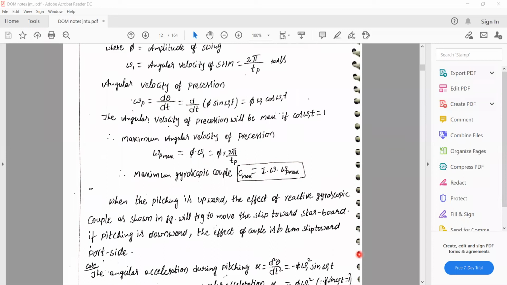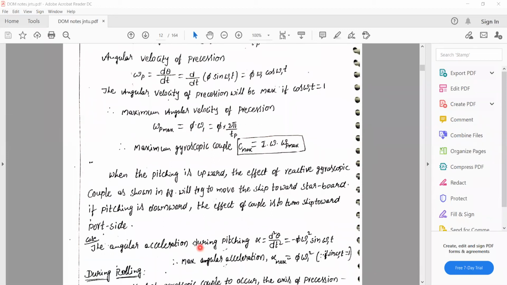Now we are going to discuss the effects when the pitching is upwards. When the pitching is upward, the effect of the reactive gyroscopic couple, as shown in the figure, will try to move the ship towards starboard.